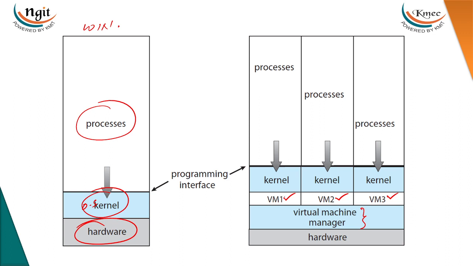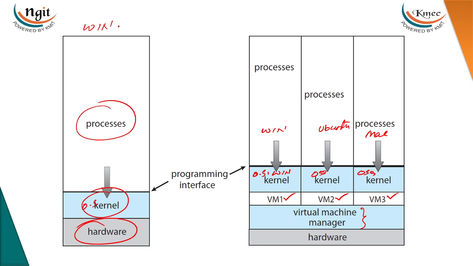That means one is the host operating system, and the other two are guest operating systems. Each operating system will run its own kernel. This is the OS1 kernel, this is the OS2 kernel, and this is the OS3 kernel. Assume this is Windows, this is Linux based Ubuntu, and this is Mac OS.